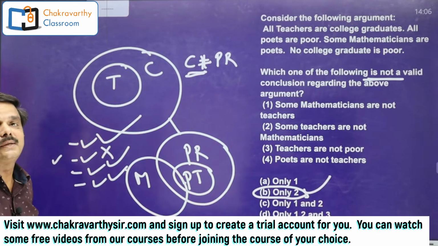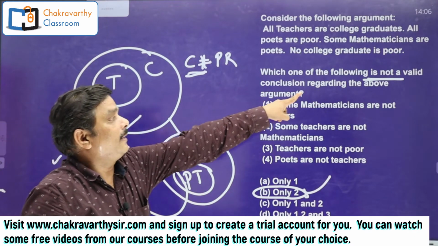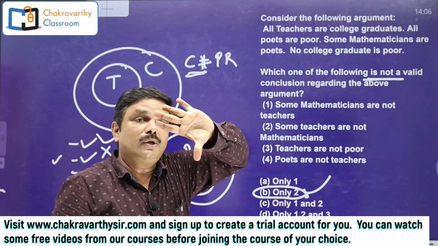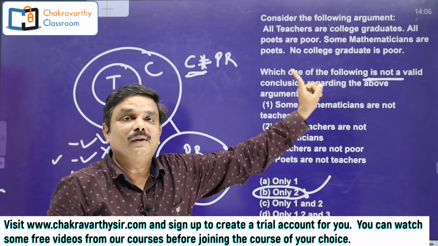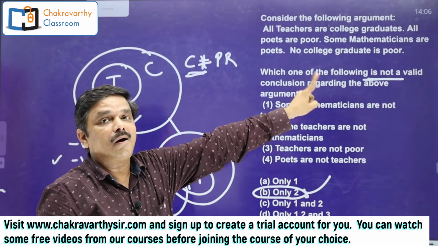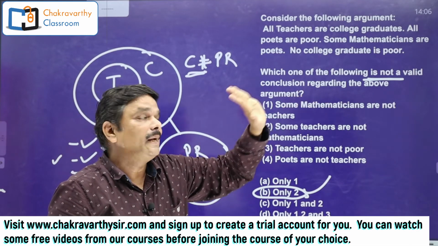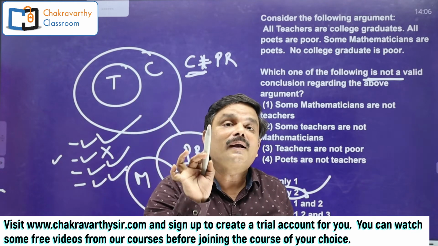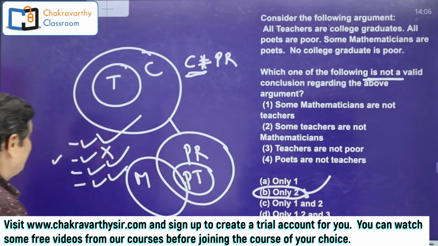This is the answer. If you have not read the question properly, there is a clear possibility of going for the wrong answer. You should not take it as which of the following is or are valid conclusion or conclusions. It should be which is not a valid conclusion. So here clearly the second is not a valid conclusion.